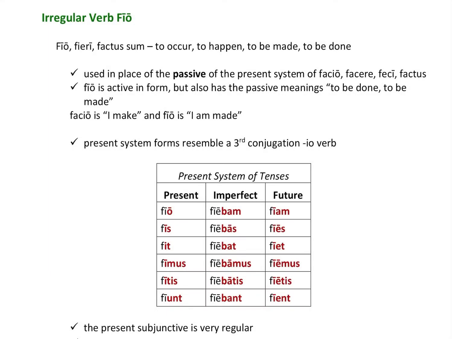Learn the irregular verb fio this week. There is a page on this in your chart book so that you can look at them when you're doing your homework, and you can even open it now and take a look. So fio, fieri, factus sum. It means to occur, to happen, to be made, or to be done.